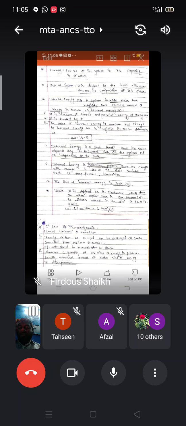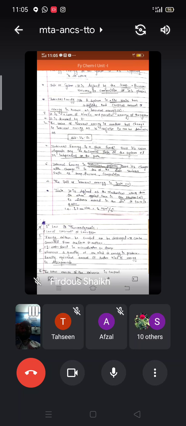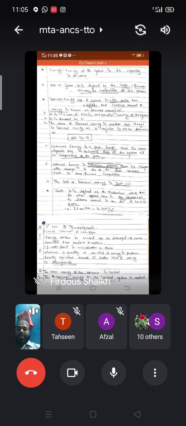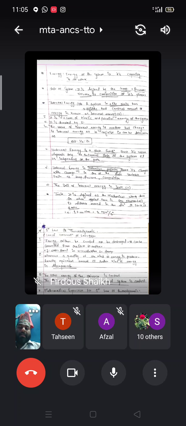As you studied already in the 12th, a system has a fixed state, and it has a definite and constant amount of energy, which is known as the internal energy. It is represented by the symbol U. Now the MCQ will be there based on this particular internal energy.